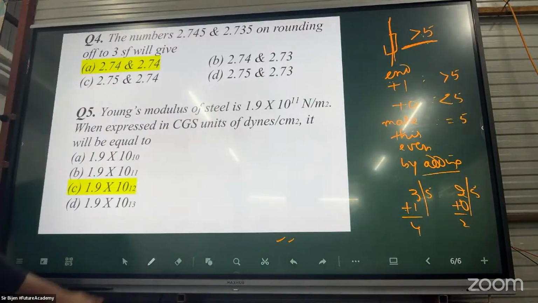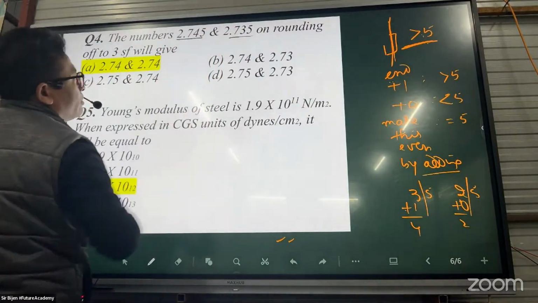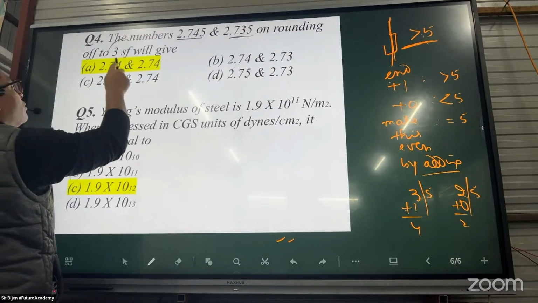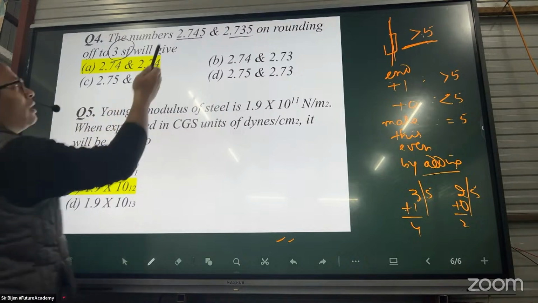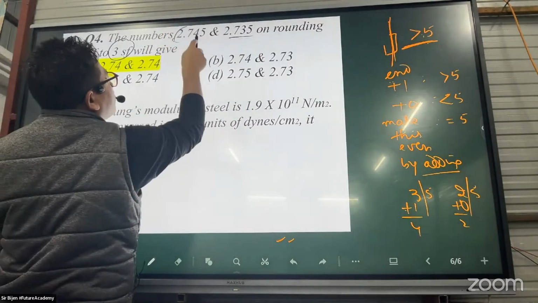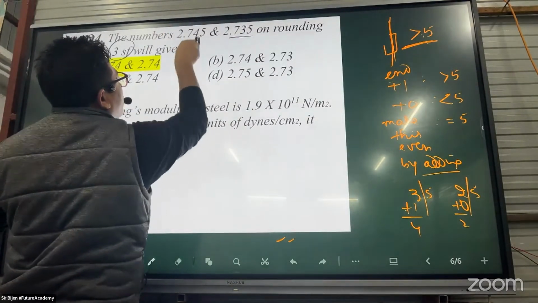Now see the numbers 2.745 and 2.735, rounding up to 3 significant figures. You should stop here.